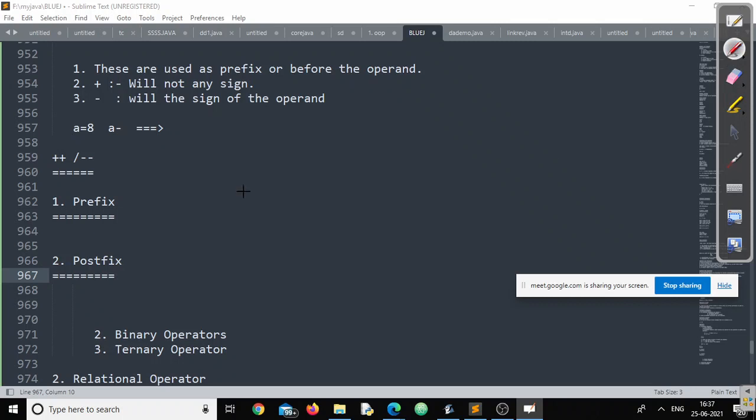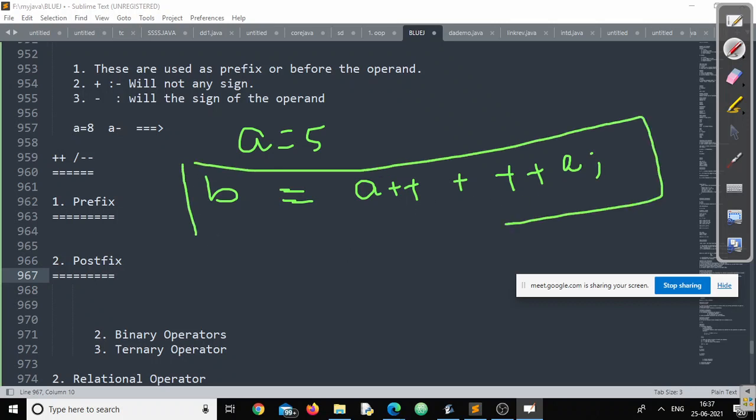Suppose here I am writing a equals 5. Got it? Now I am writing b equals, listen, give some attention to this. I am writing a plus plus plus plus plus a. Now the first question: whether this arithmetic statement is a valid statement or an invalid statement.